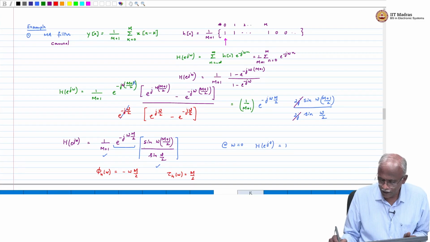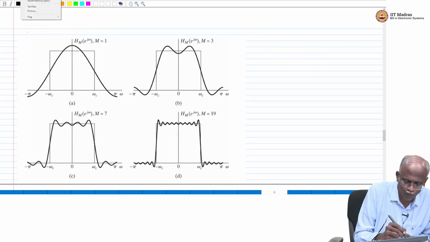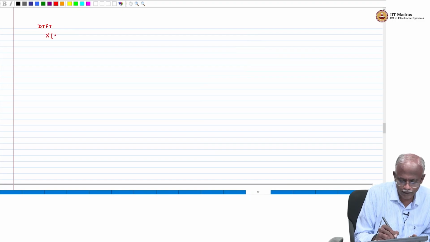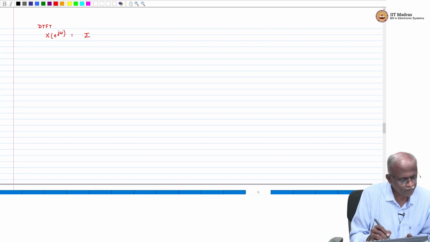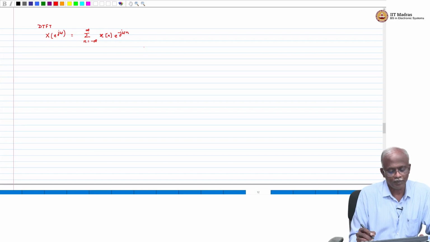Now we will look at the theory of the discrete time Fourier transform a little more carefully. The original definition of the discrete time Fourier transform is X(e^{jω}) equal to the summation n equal to minus infinity to infinity x(n) e^{-jωn}. So, this is the original expression.